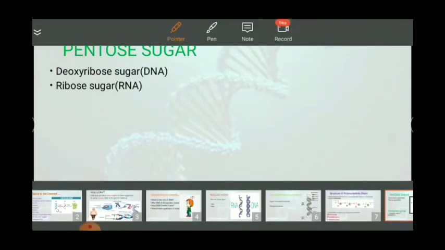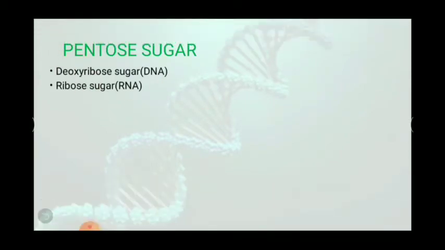Let me write it down. It consists of 5 carbon. So 5 carbon compounds are known as pentose sugar. Now there are two types of pentose sugar: one is deoxyribose sugar and another is ribose sugar. Deoxyribose sugar is present in DNA and ribose sugar is present in RNA.